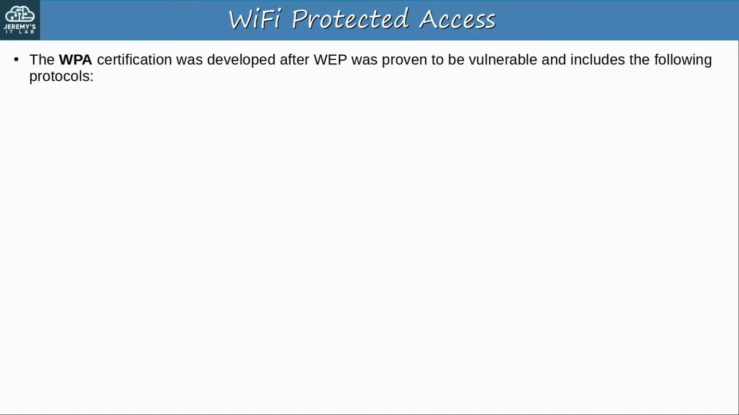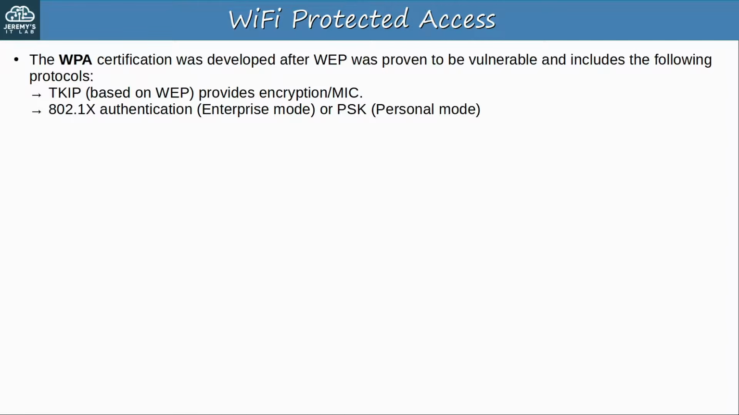The first WPA certification was developed after WEP was proven to be vulnerable, and it includes the following protocols. TKIP, which as you know is based on WEP, provides encryption and integrity. Authentication can be provided by 802.1x and EAP when using enterprise mode, or by PSK when using personal mode. But WPA didn't last very long.